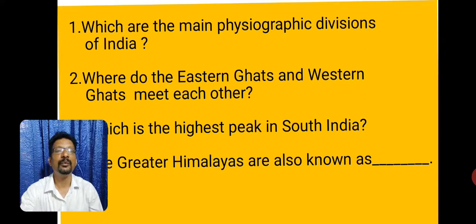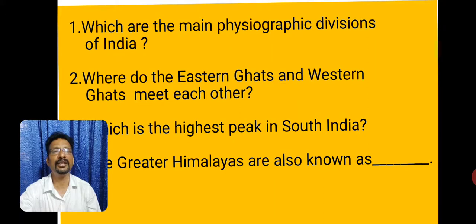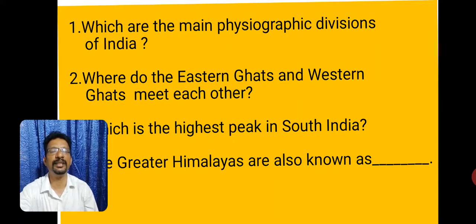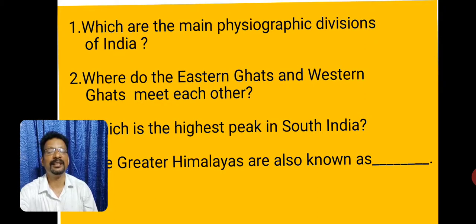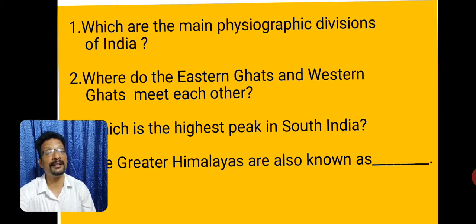Second question, where do the Eastern Ghats and the Western Ghats meet each other? They meet each other at Nilgiri Hills. Third question, which is the highest peak in South India? It is the Anamudi in the Anamalai Hills. Once again, I'll repeat: it is Anamudi in the Anamalai Hills. Fourth one, the Greater Himalayas are also known as Himadri.